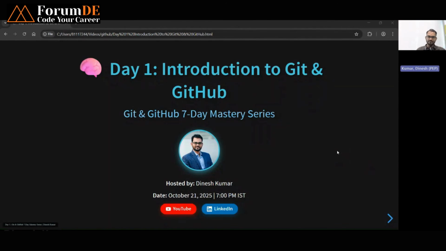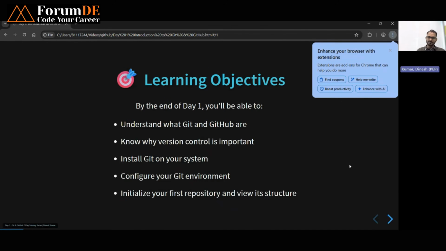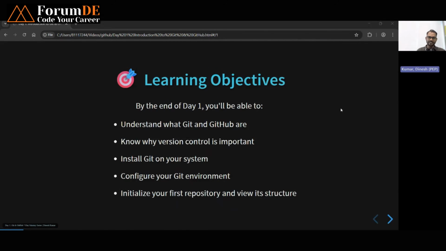So this is day one, where we are going to learn the basic introduction to Git and GitHub. If I talk about the agenda of this meeting, we will cover understanding what Git is and what GitHub is. Then we will learn why we need version controlling, why it's important for us and for the project.